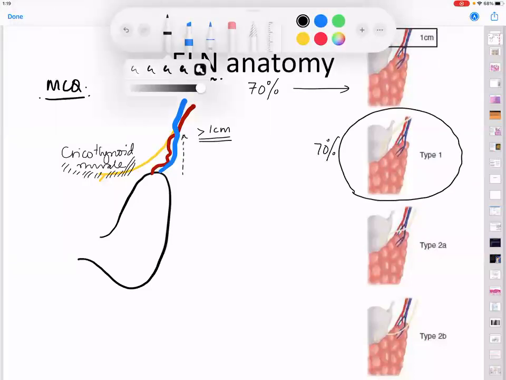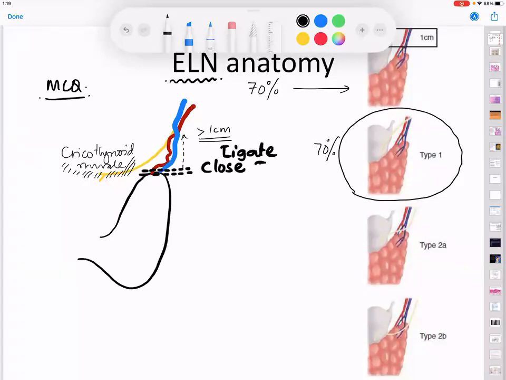Sir, I ligate the superior thyroid pedicle as close to the gland as possible. Where do I ligate the superior thyroid pedicle? It is ligated as close to the thyroid as possible. Ligate it close to the thyroid. Always remember that.